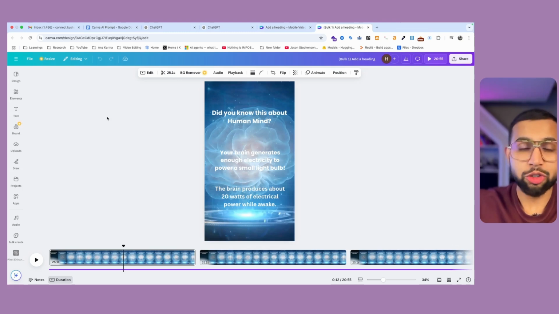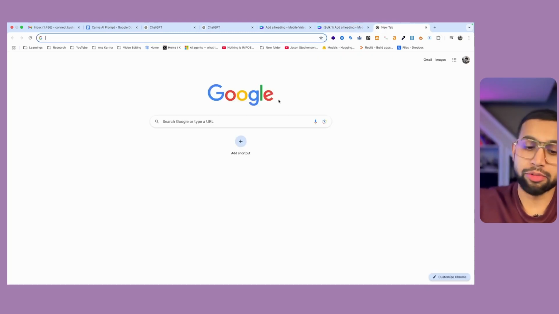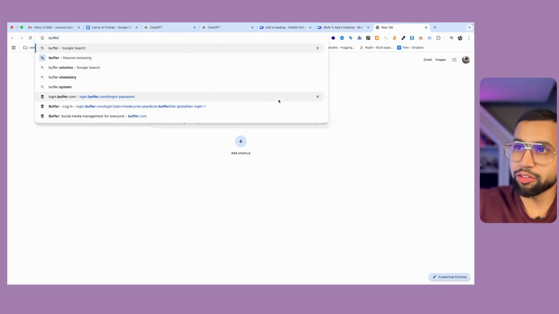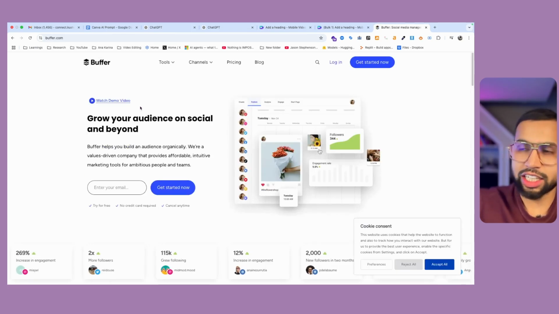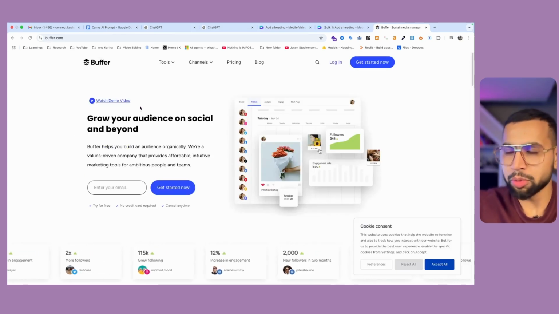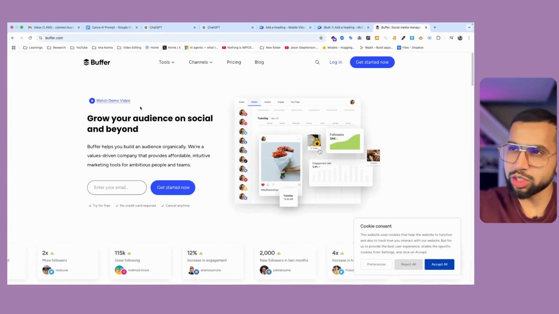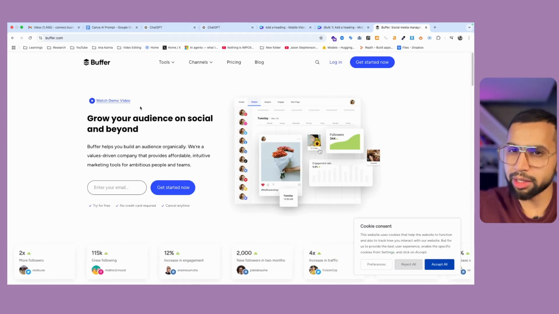And the last thing that you can do is go to Buffer. Buffer is the social media engagement platform. You can go there and schedule your post. I don't want to schedule my post, so I'm going to leave it like that. And this tool is very simple and handy, like the Meta Business Suite.